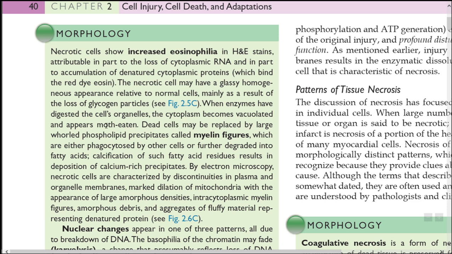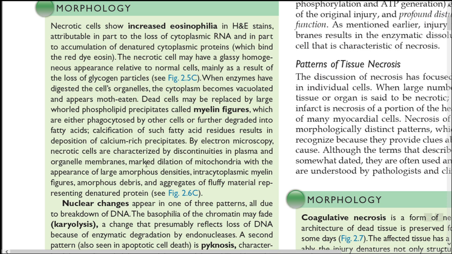When enzymes have digested the cell's organelles, the cytoplasm becomes vacuolated. Vacuoles are formed and the dead cell is replaced by myelin figures, which are whorled phospholipid precipitates. These myelin figures are either phagocytosed by other cells or further degraded into fatty acids. On electron microscopy, necrotic cells are characterized by discontinuities in plasma and organelle membranes and marked dilation of mitochondria with the presence of large amorphous densities.